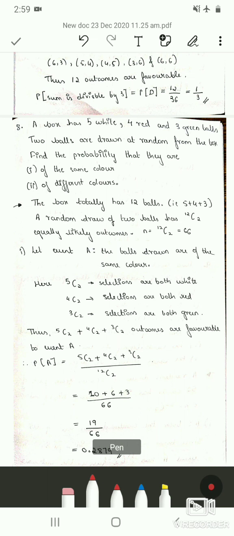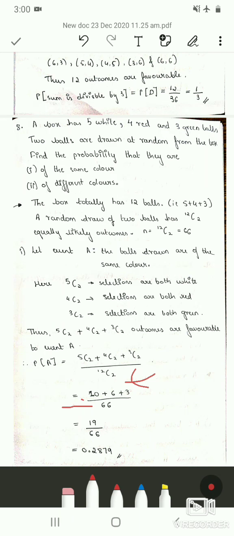So similarly 4C2 is 4 factorial divided by 2 factorial into 2 factorial, and 4 factorial can be written as 4 into 3 into 2 factorial. So 2 factorial will get cancelled, and we will be remaining with 4 into 3 divided by 2. So the answer is 6. So similarly 3C2, which is 3.